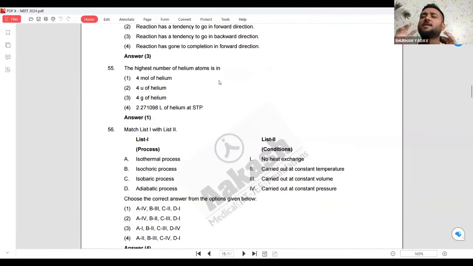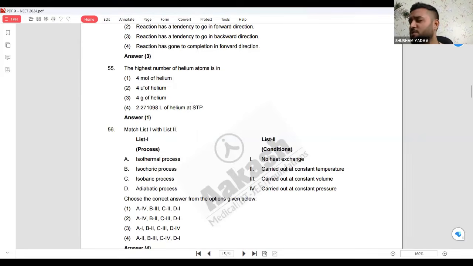You have to know that Avogadro's number is the number of atoms. By that you can find how many atoms there are. I think it is 6.022 into 10 power 23. I think this is Avogadro's number, right? What I remember. So the one with more number of moles will have more helium atoms. So here there are 4 moles of helium atoms.